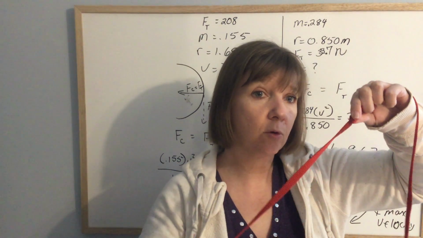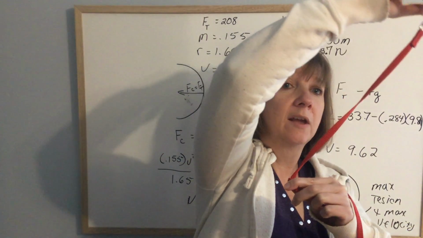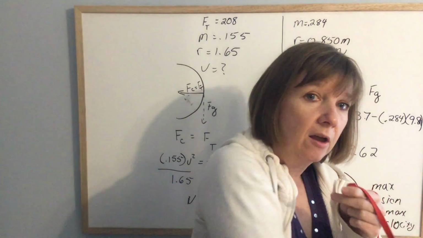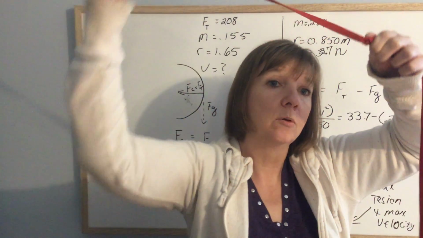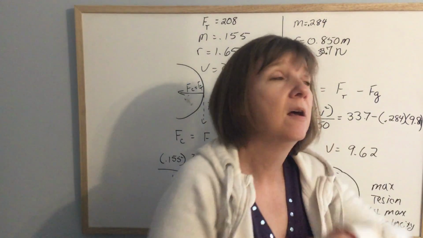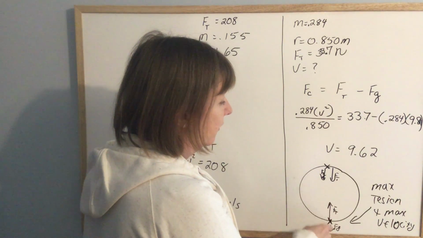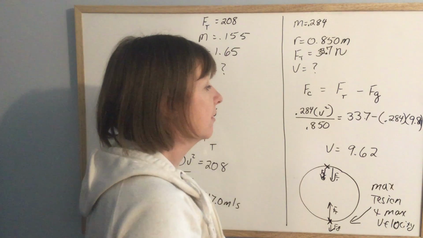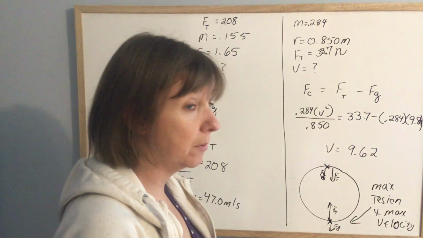Because think about it, when it's going around, it slows down, it reaches its slowest point, and then as gravity helps in that circle, it starts pulling down. It's going to reach its maximum velocity when it's down at the bottom. Slow down, speed up. Slow down, speed up, right? So that's why here we had to subtract the two of them to get the maximum velocity that it can go, because that's where the maximum tension was happening.